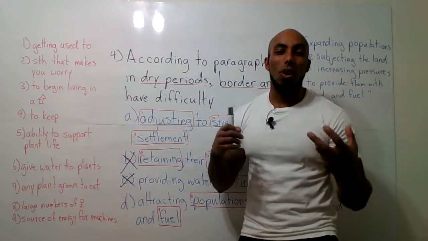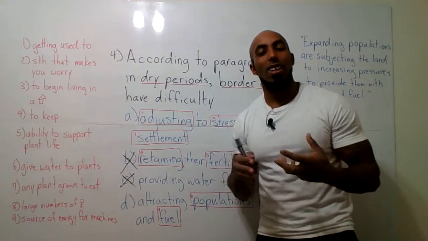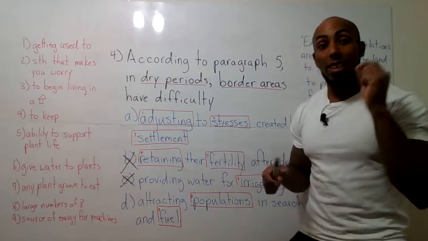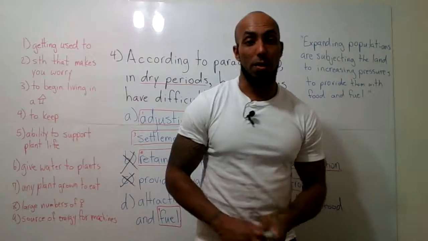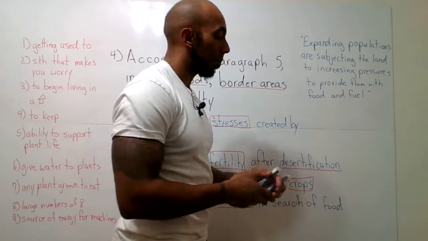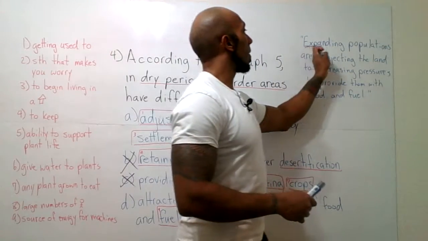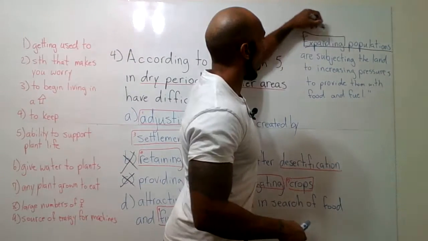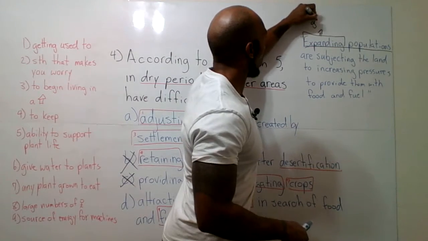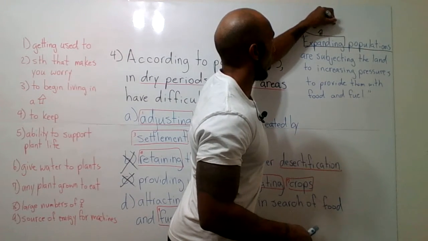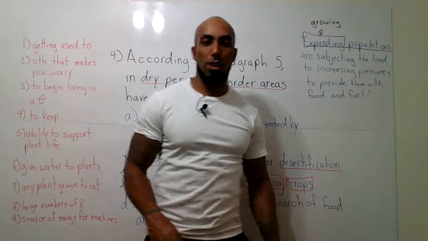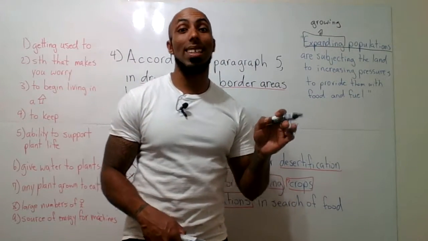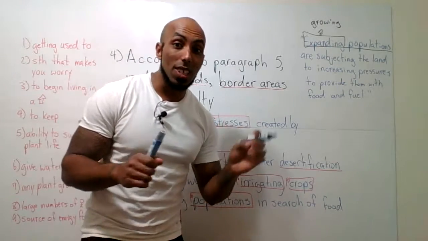But it did mention what? Let's underline that. An expanding population. Expanding means what? Growing. Growing populations, okay?